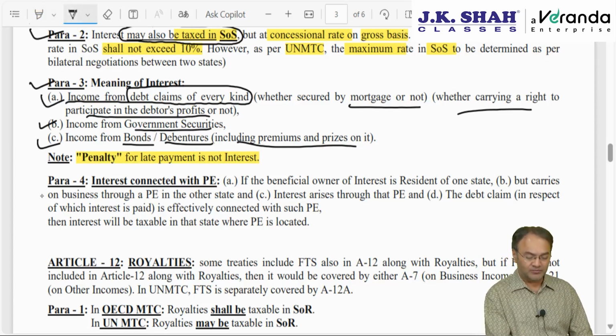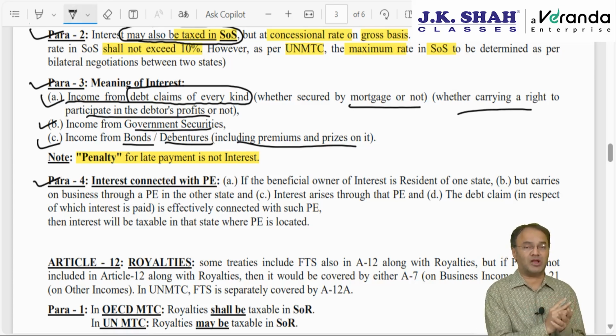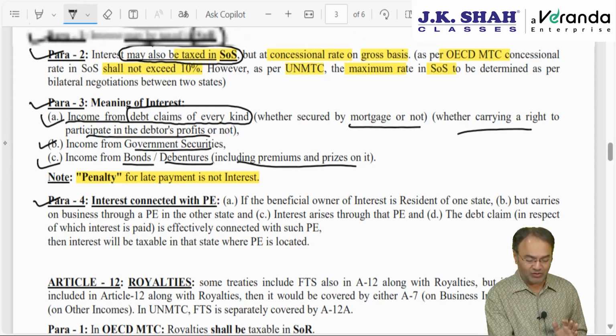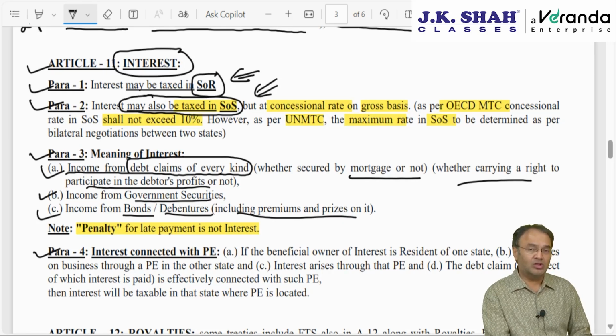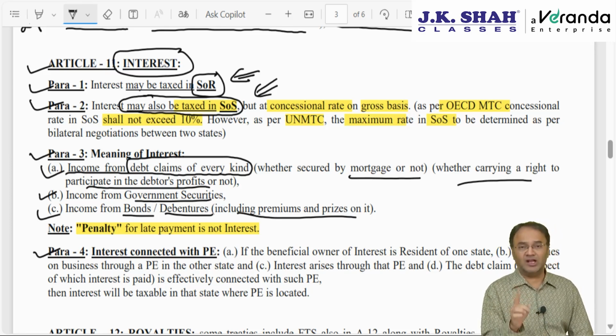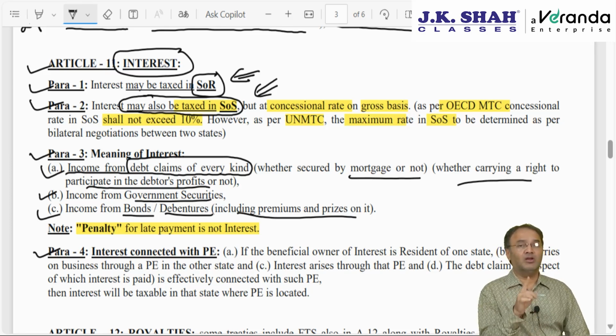Article 11. Para 4, the last paragraph: in case the interest is earned through a permanent establishment in the other state, ideally income by way of interest should be taxable in the state of residence. As per para 2, it can be taxed in the SOS also. But as per para 4, in case the income by way of interest is earned through a permanent establishment in some other country, then the entire interest attributable to and connected with the PE will be taxable in that state where the PE is located.